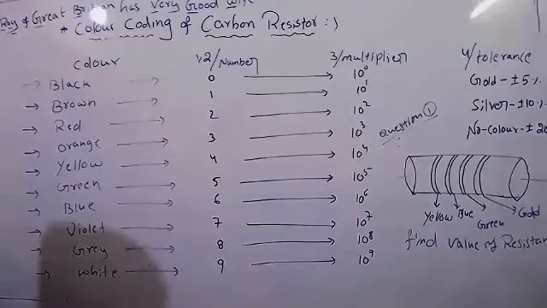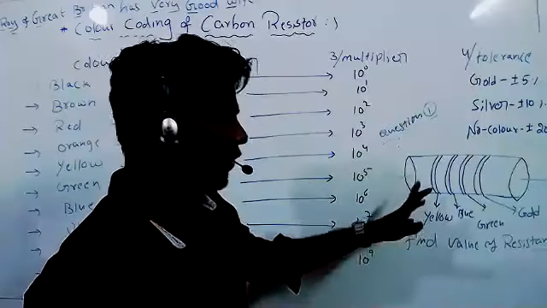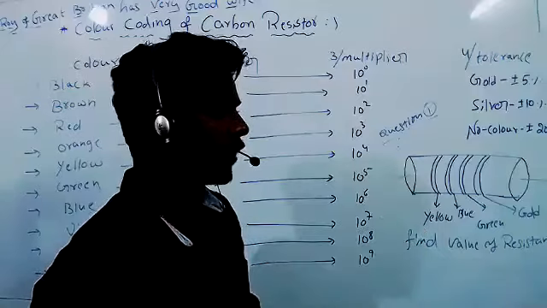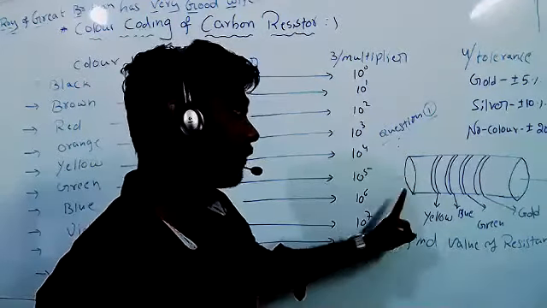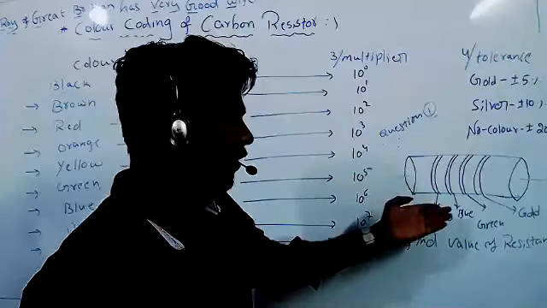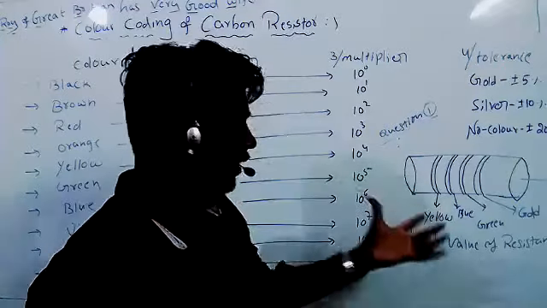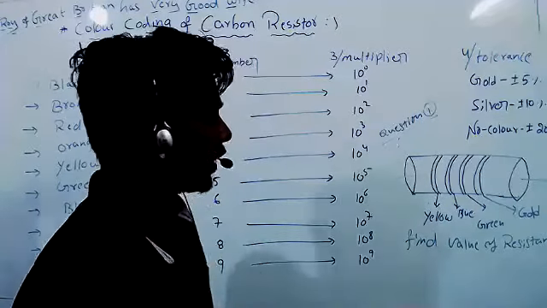Let's see. Now they have given one resistor. On that resistor, they have given some colors. We don't know the value of that. Now we are going to find the value of the resistance of this resistor, based on the colors they have given.